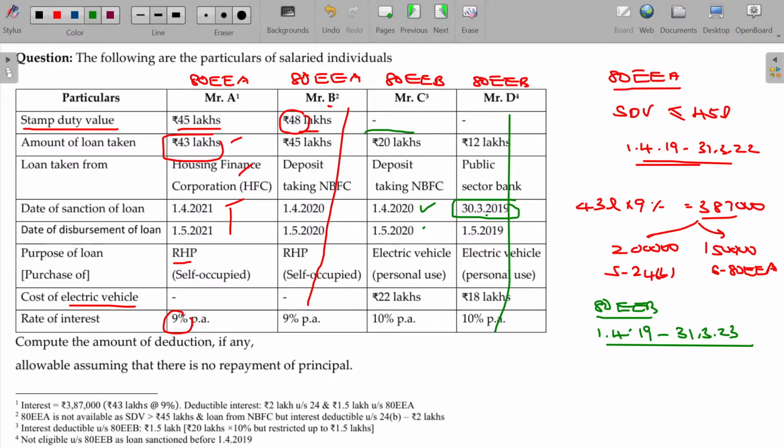And the loan being 20 lakhs, the interest is 2 lakhs, the maximum deduction eligible here being 1.5 lakhs. Balance 50,000 cannot be deductible. This one is not deductible because the sanctioned period is before the stipulated date. Here, this is not possible because stamp duty value is more than 45 lakhs. Because of that reason, these two are disqualified, the rest are considered for deduction purposes. So, with that, the E series is over.